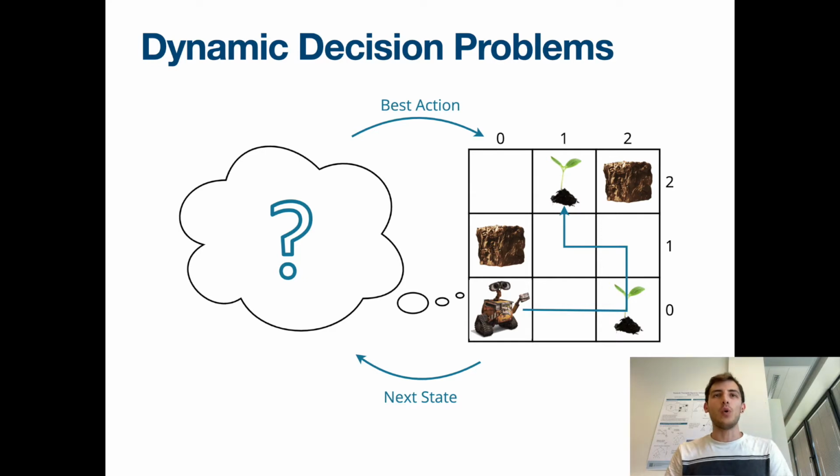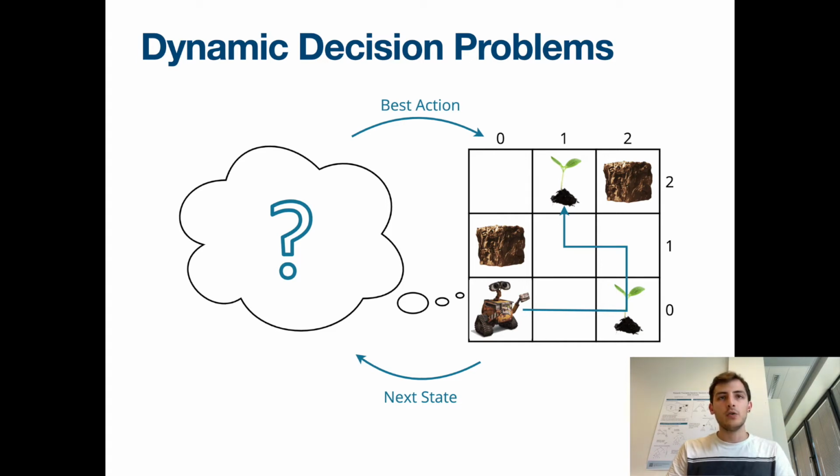In our work, we want to solve dynamic decision problems, also known as Markov decision processes. For example, this one, where the robot Wally has to move into the environment, maximizing the utility. So try to avoid the trash, which gives a negative reward, and collect the plants that give a positive reward. In these problems, the transition function is probabilistic, which means it's taking into account the uncertainty of the real world.